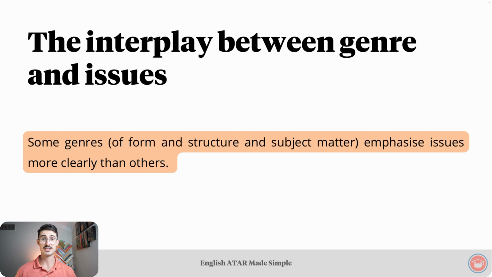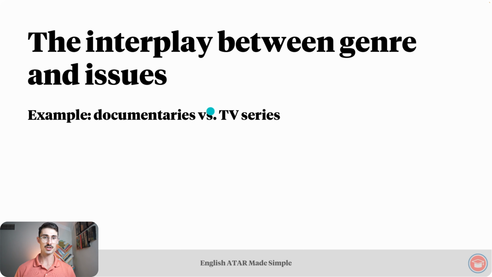That interplay can be summarized as follows. Some genres of form and structure and subject matter emphasize issues more clearly than others. The following example makes this statement clearer. We've got documentaries versus TV series. Documentaries and non-fiction texts more generally typically emphasize issues more overtly than TV series and other fictional texts. Put differently, it's normally easier to identify issues in texts that are within the non-fictional genre of form and structure